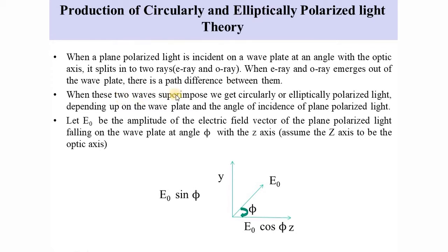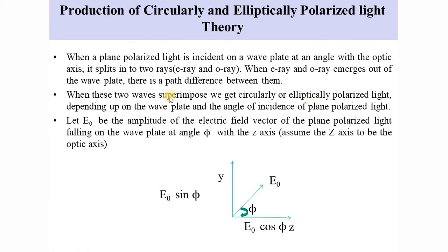Soon, when they come out of the wave plate, they have to superpose, because they cannot stay as ordinary or extraordinary. And what happens? We get either circularly polarized light or elliptically polarized light, depending upon the thickness of the wave plate as well as the angle of incidence of the plane polarized light.